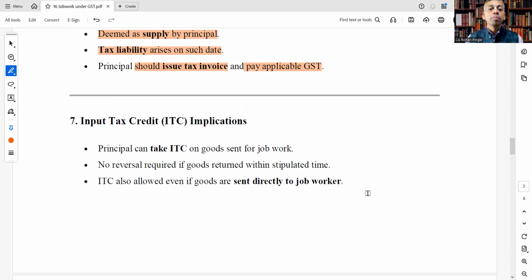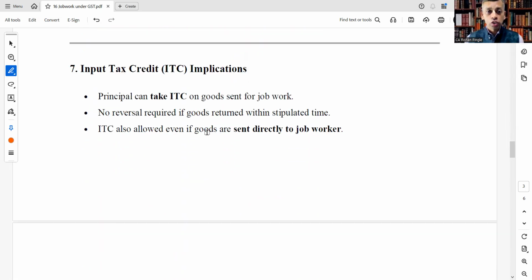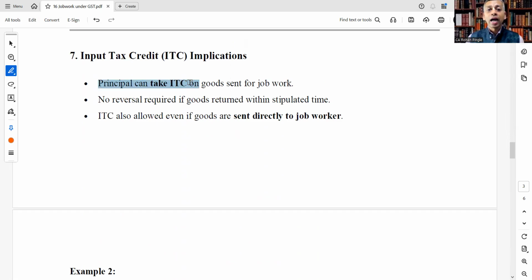Now, let's see input tax credit implications. Principal can take ITC on goods sent for job work. Okay, principal, not job worker. No reversal is required if goods return within the stipulated time. This is very much important. It means no reversal is required if goods return within the stipulated time. If goods do not return within the stipulated time, then that ITC needs to be reversed.